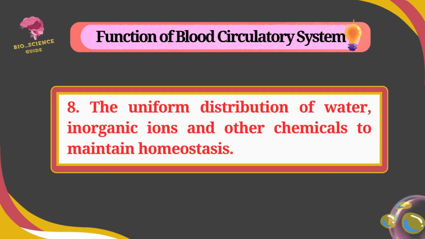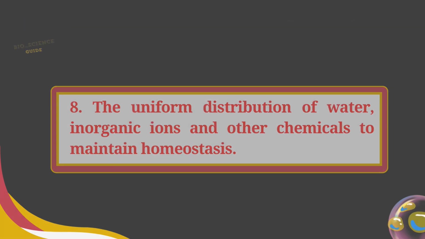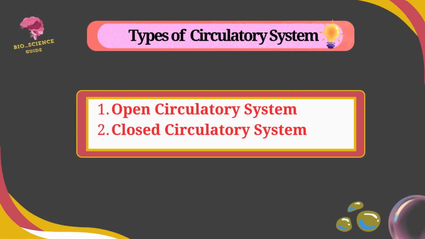The blood circulation provides uniform distribution of water, inorganic ions and other chemicals to maintain the internal body structure with the outer environment. The process is called homeostasis. The blood circulatory system is of two types, open circulatory system and closed circulatory system.